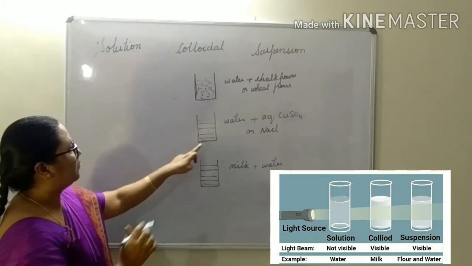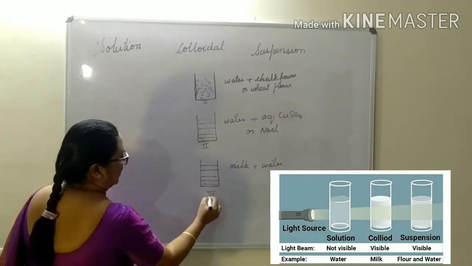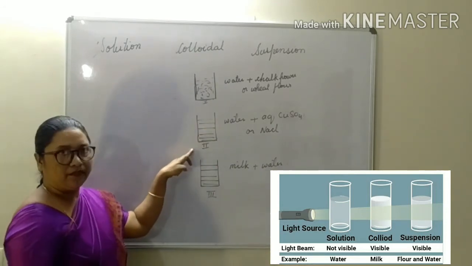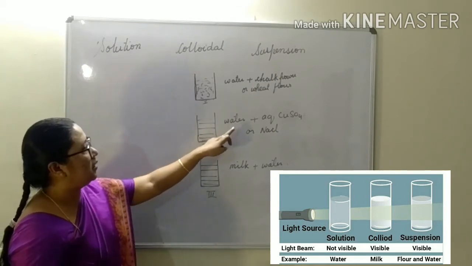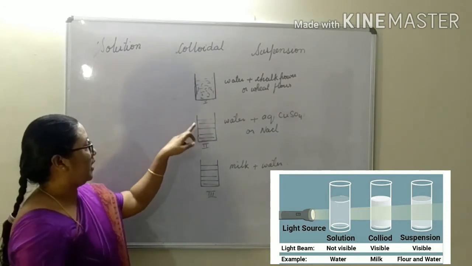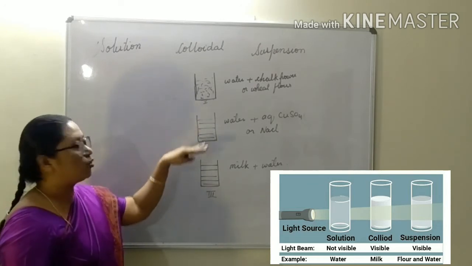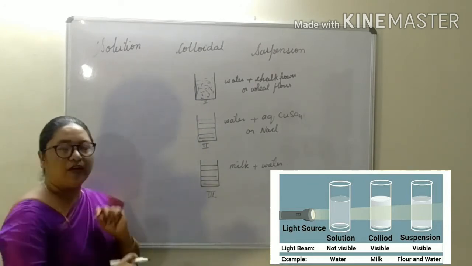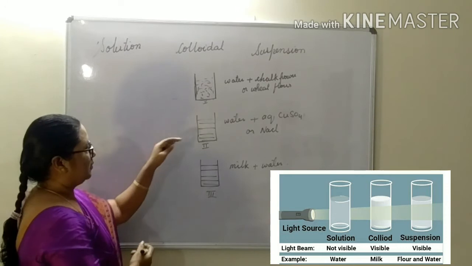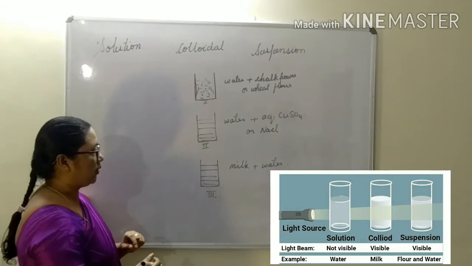This is the first glass, this is the second glass, and this is the third glass. In the second glass, what will we observe? Because this is an aqueous copper sulfate solution, there is uniform composition throughout. So here we will not see any scattering of light. The solution is transparent to the light and we will not see any light passing through it.